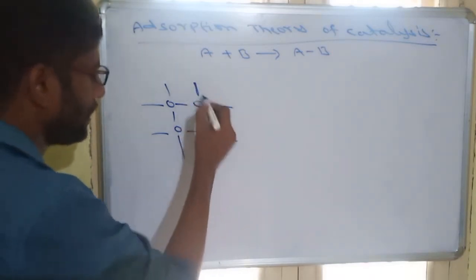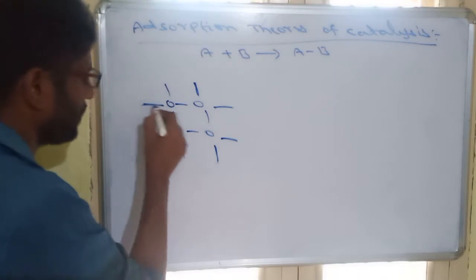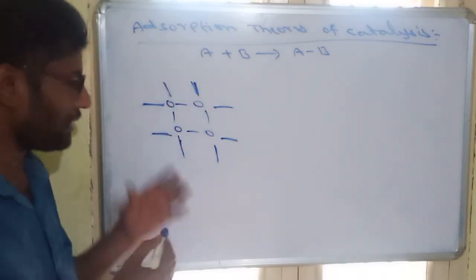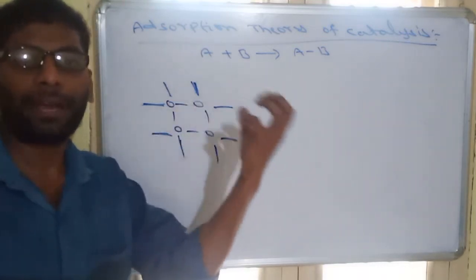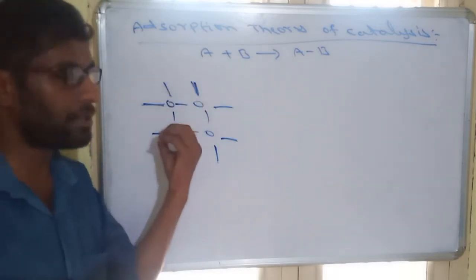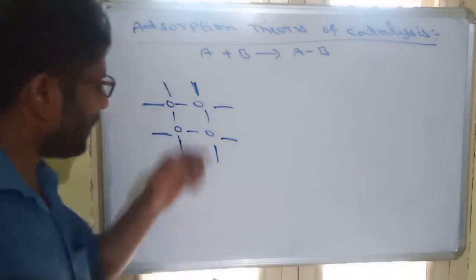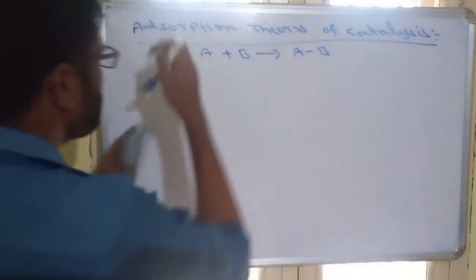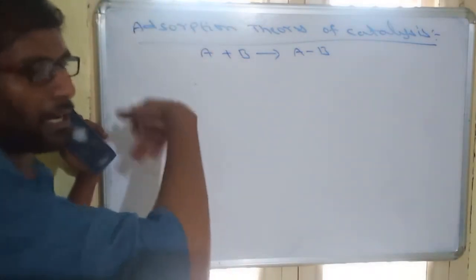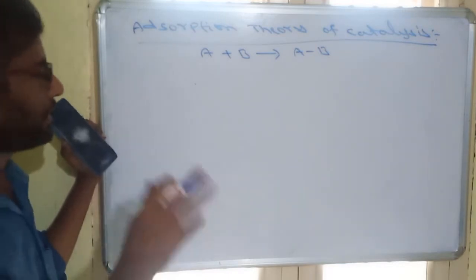All these are the active sites of the catalyst. So what are these active sites? These active sites have high adsorbing capacity, so they will adsorb the reactants participating in the reaction. Based on this, adsorption theory explains that a catalyst can catalyze the rate of a process in three steps.